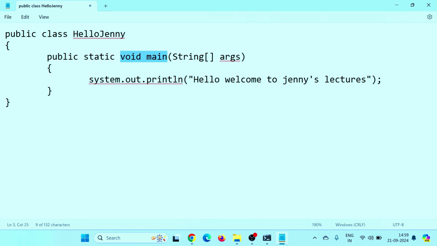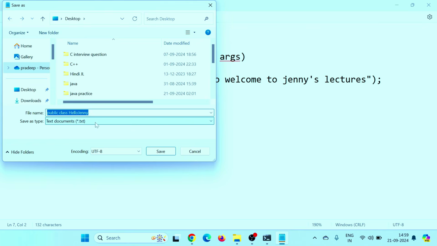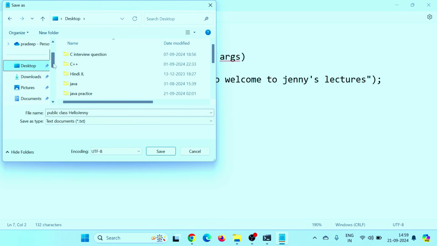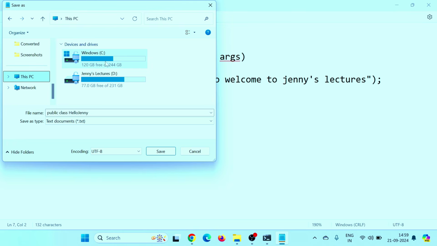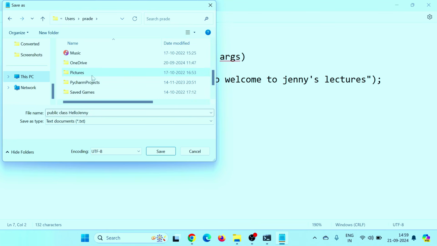To print, we use System.out.println, or just print also we can use. Println means for next line. I'll show you everything. Whatever you want to print, just write it down here, hello world to Jenny's lectures. This would be printed. So let's save this file. And I will save this file where I have created my folder in C, in users, PRAD, and here we have that Java practice.